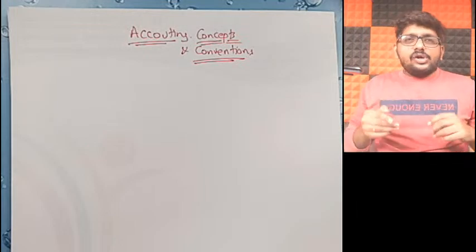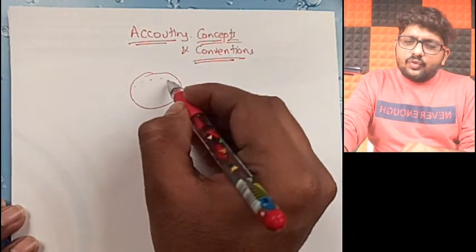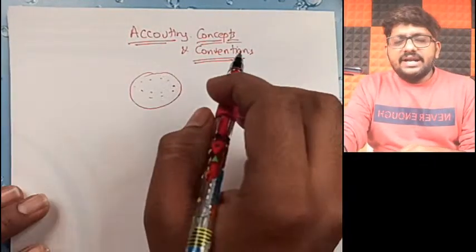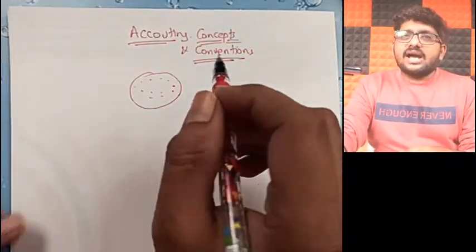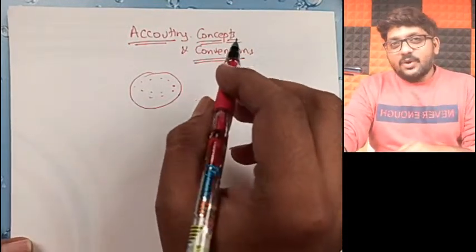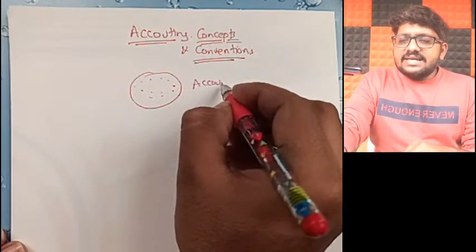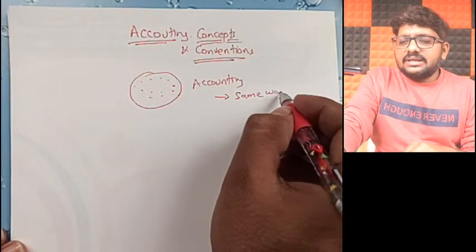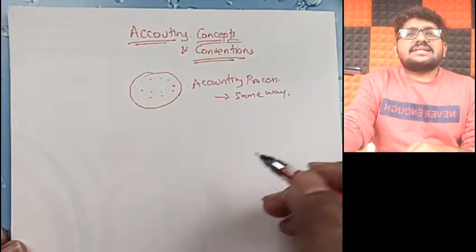On our earth, whatever corner you go to, let it be India, US, Europe, UK, Australia, China, Pakistan, everywhere accounting is done in the same way. Sorry, I'll say the accounting process is done in the same way.